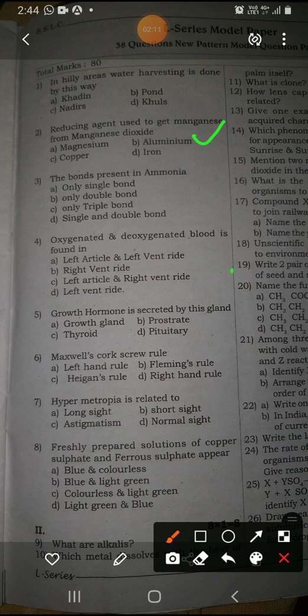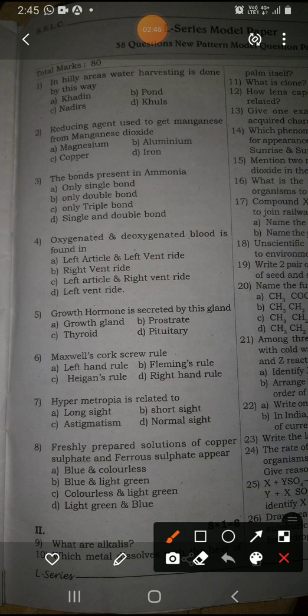Aluminium is used to reduce, and manganese gets reduced from manganese dioxide when we use aluminium as a reducing agent. So what is a catalyst? We have discussed it. A catalyst is a substance which can increase or decrease the rate of reaction. Got it? So let's see the next question.